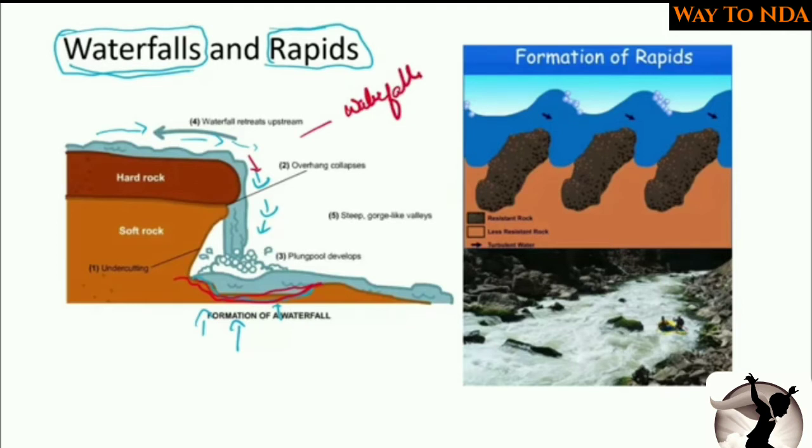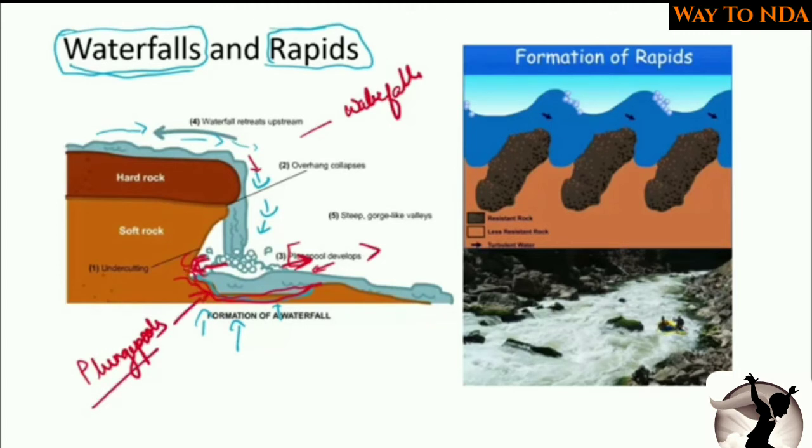And here you will find that water is exerting pressure on the backwards also, as well as on the forward side. So this undercutting as well as the forward cutting will be called a plunge pool. Okay, so these are the plunge pools.